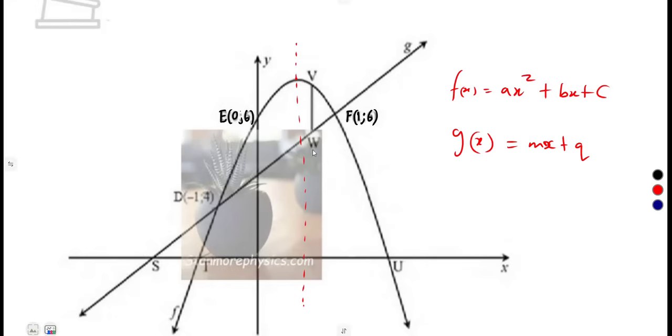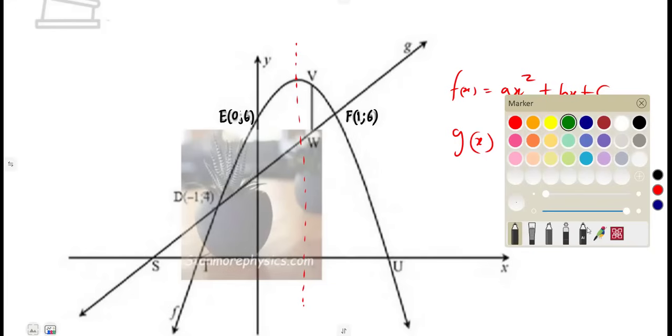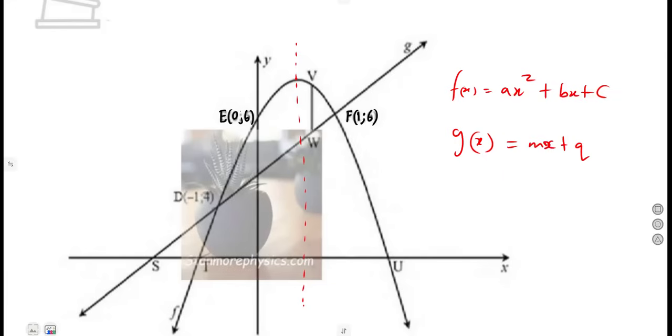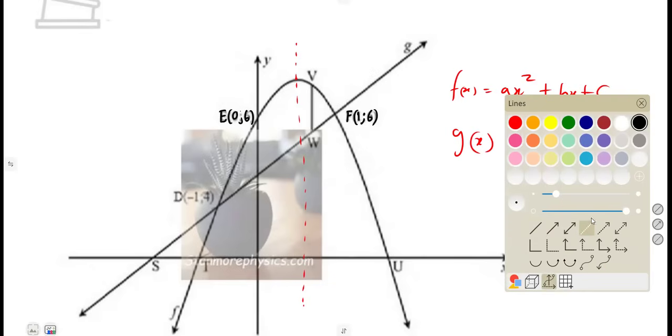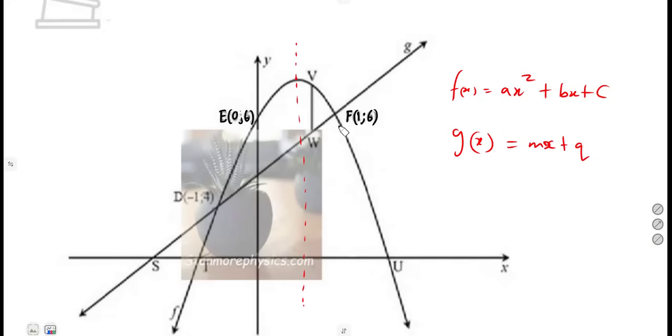(0, 6). So if you check properly, point E and point F form a horizontal line. They have the same value of y, which is 6. If we were to join E and F like this, we're simply going to form a horizontal line. The y value there is 6, and this y value is also 6. So the axis of symmetry is the average from any horizontal line that is drawn from that graph.